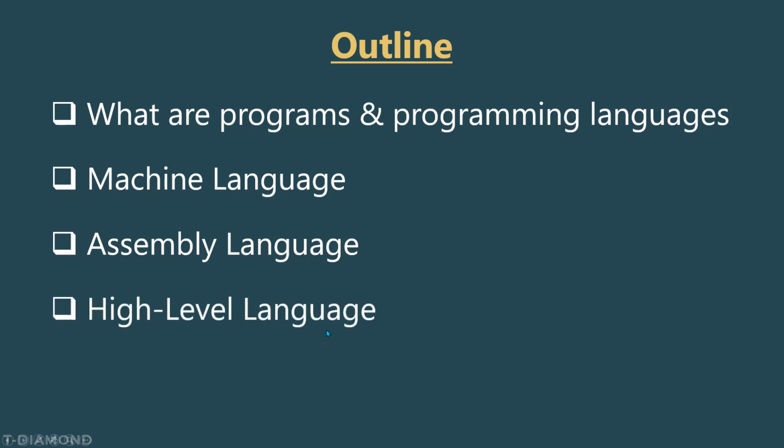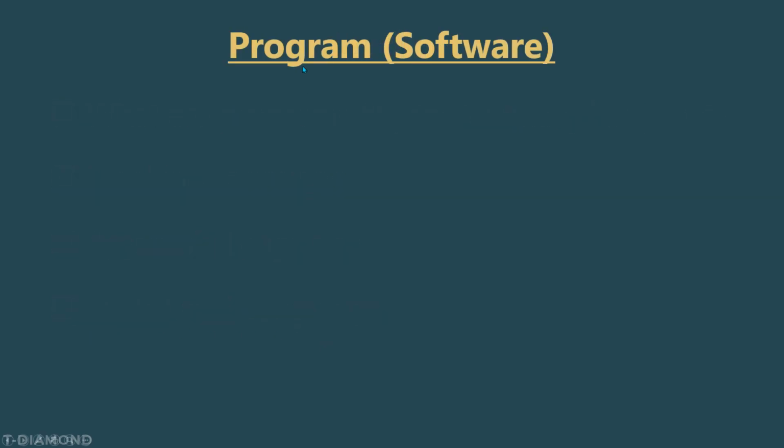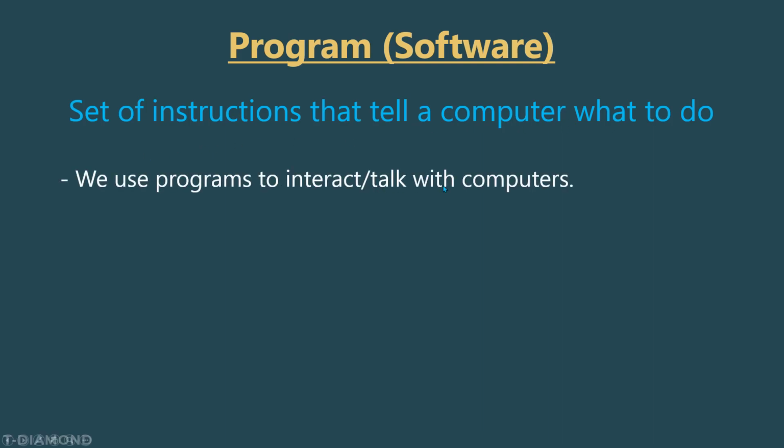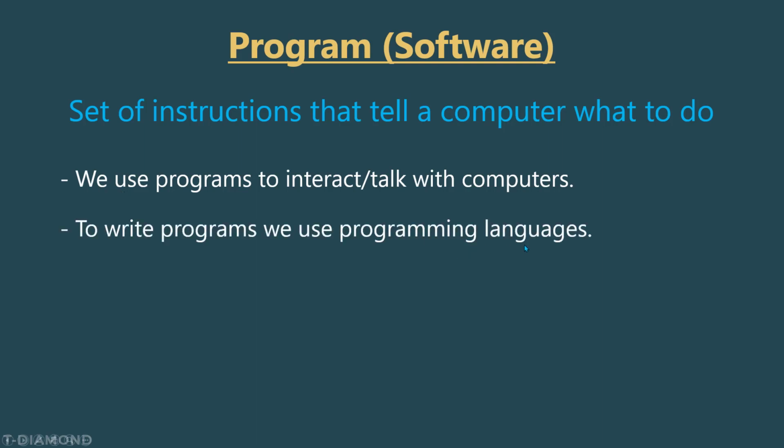Alright. So first of all, let's define a program, and it is also called a software. It is basically a set of instructions that tell a computer what to do. So we use programs to interact or to talk with computers. In order to tell a computer to do something, we should use a program. And to write programs, we use programming languages.